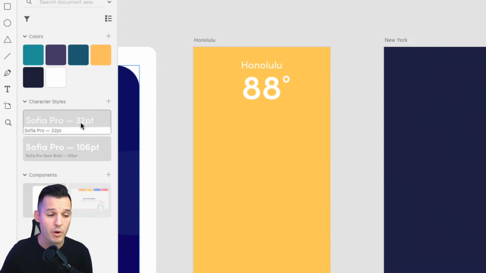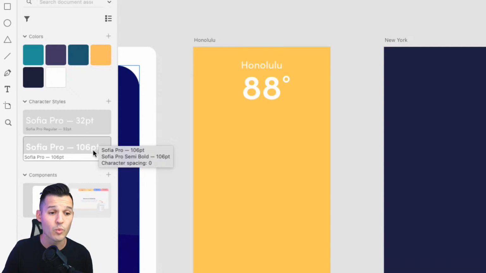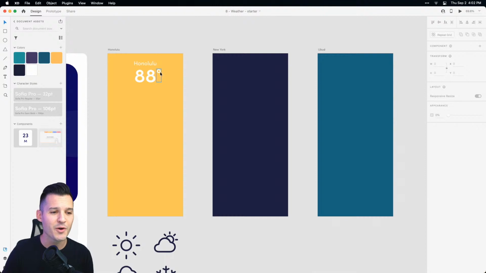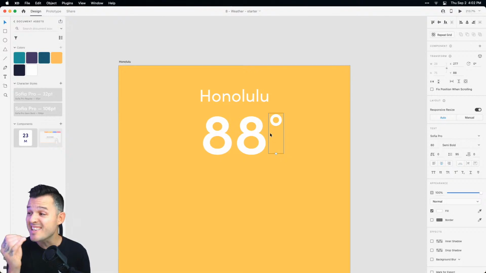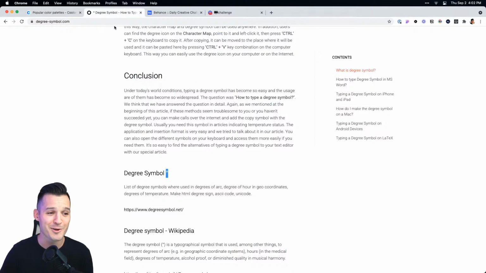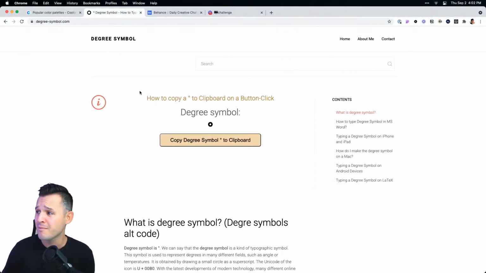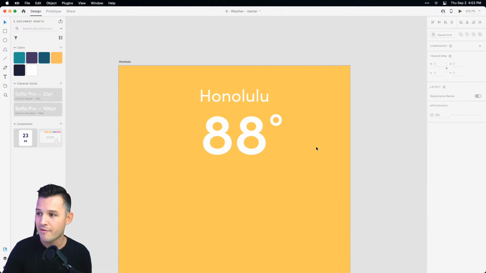We're gonna use Sophia Pro today. I got two sizes so far, and that is gonna be 32 and 106 for our big numbers there. And we also have on our canvas some icons down there we might use, as well as the degree symbol. Now, I didn't know how to type the degree symbol on my keyboard, so I did a quick search. I found degree-symbol.com. Super helpful if you want that little degree mark. You can just copy it right there and bring it over. There's certain things like, how do you type that? I don't know how to type that. So I just stole it, popped it right in, and we have our starting file.